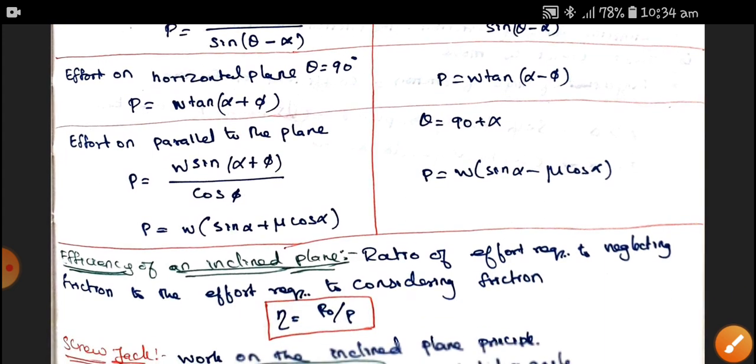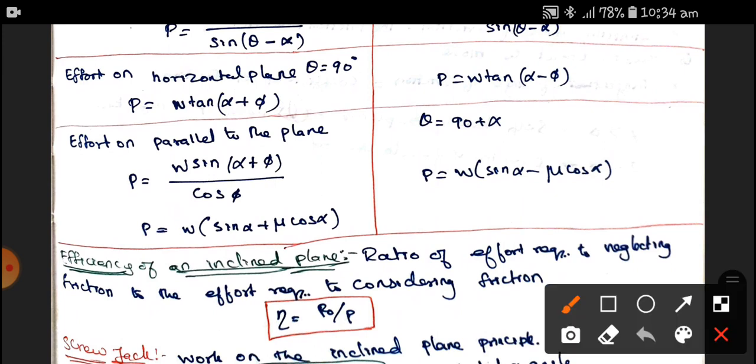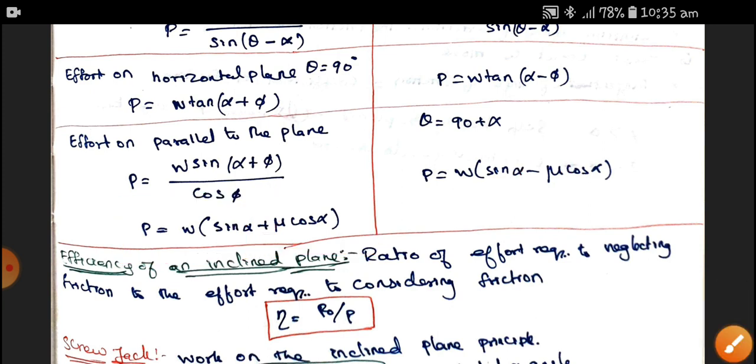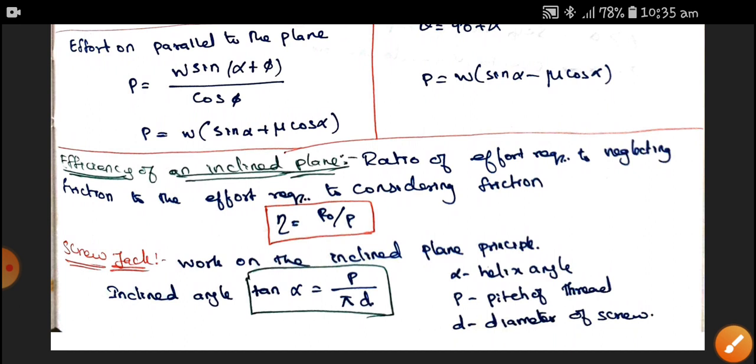Next one is the effort parallel to the plane, that is theta is equal to 90 plus alpha. Therefore, our equation becomes P is equal to W sine alpha plus mu cos alpha, where this is the effort required to move the body up, and instead of plus we put a minus, it will give the effort required to move the body in the downward motion. Next is an important concept, that is efficiency of the inclined plane.